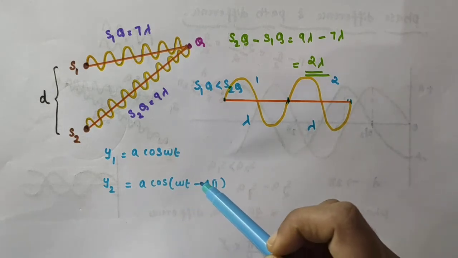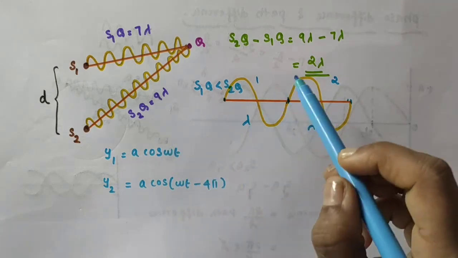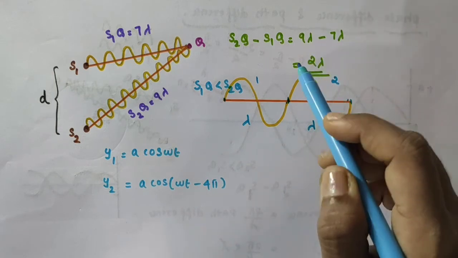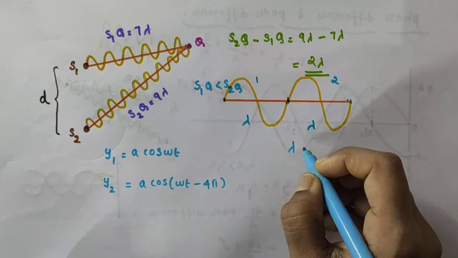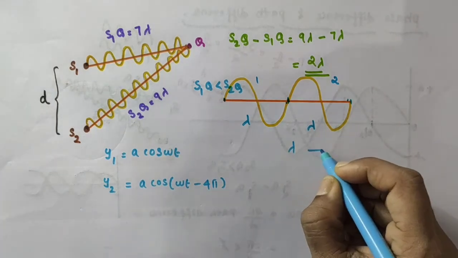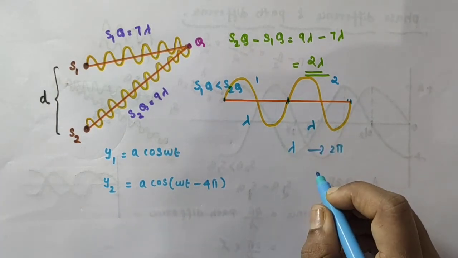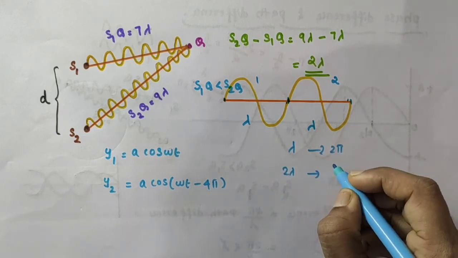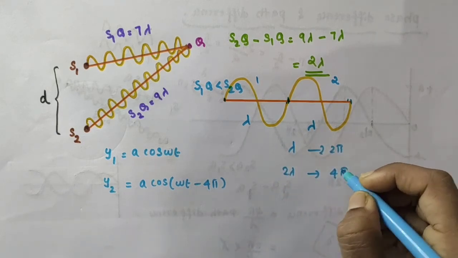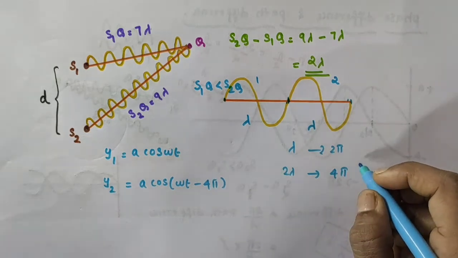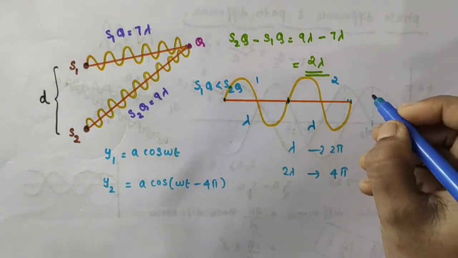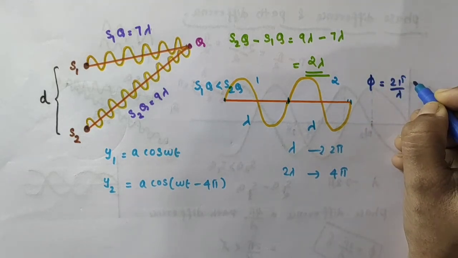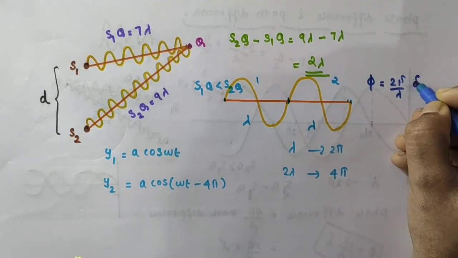Why did I write like this? See, there is a 2 lambda path difference now. We already said that lambda path difference corresponds to 2 pi phase difference. So 2 lambda path difference corresponds to 2 into 2, 4 pi phase difference. We have discussed one such formula: phase difference phi is equal to 2 pi by lambda into path difference delta.